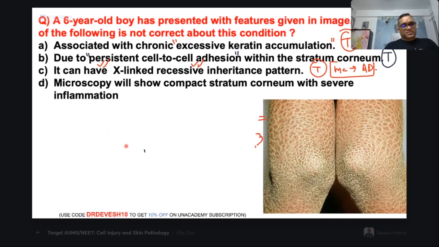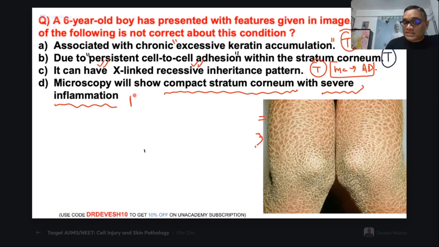Now coming to the fourth option. Microscopy will show compact stratum corneum with severe inflammation. So what do you think, true or false? It's a false statement. Compact stratum corneum will be there because there is excessive keratin accumulation and persistent cell-to-cell adhesion, right? But this is not an inflammatory disorder. So there will be no inflammation or very mild inflammation.